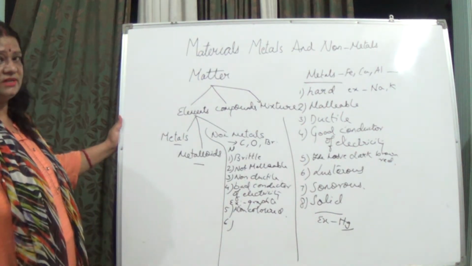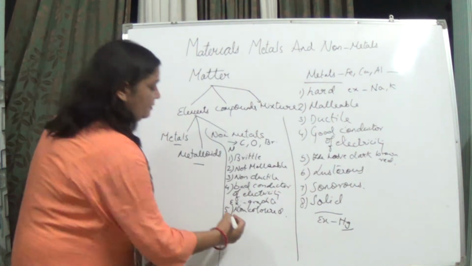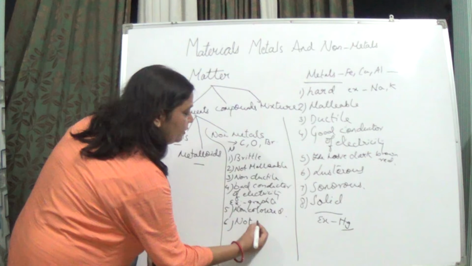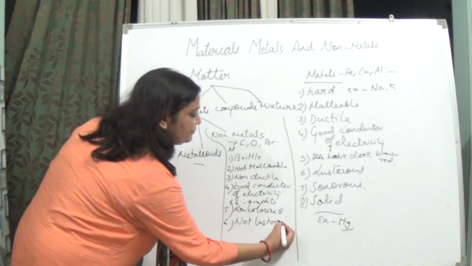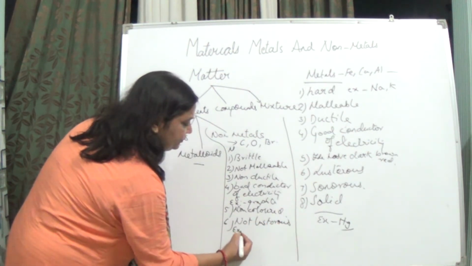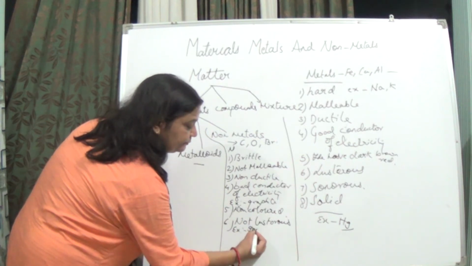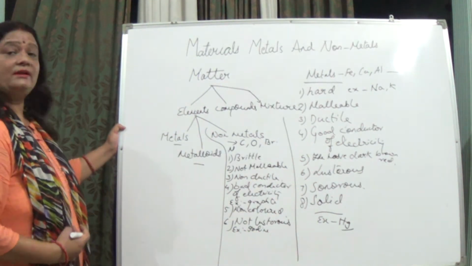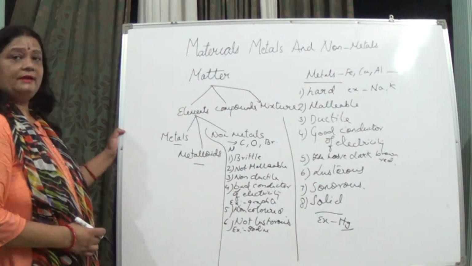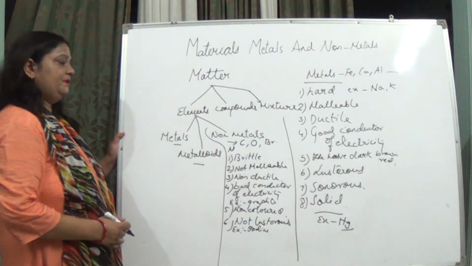They are not lustrous in nature. But here also we will see some exceptions, that of iodine. Iodine is lustrous in nature. Even diamond, you can say, is also lustrous.